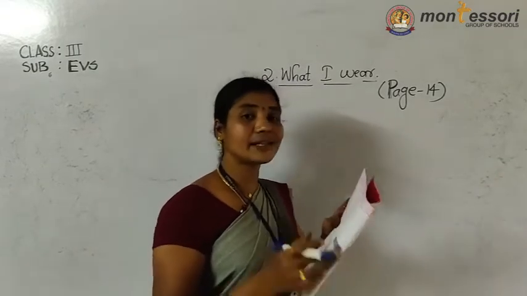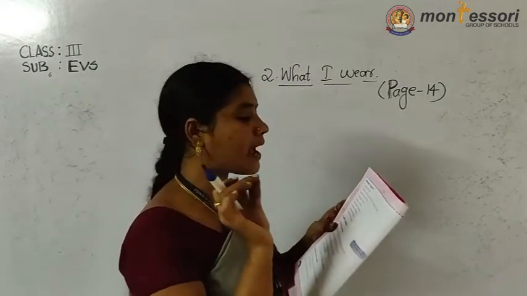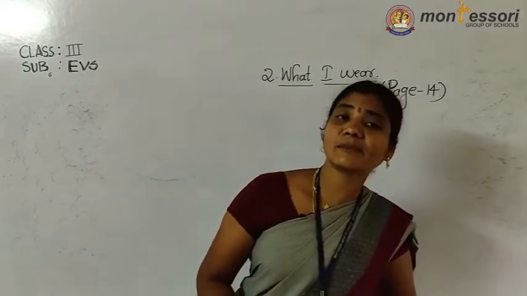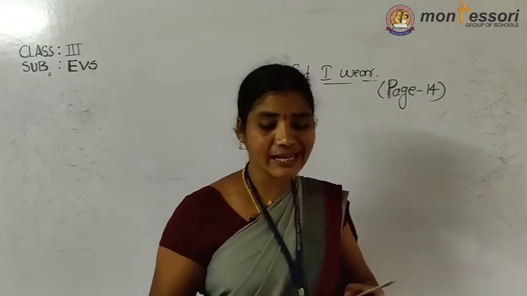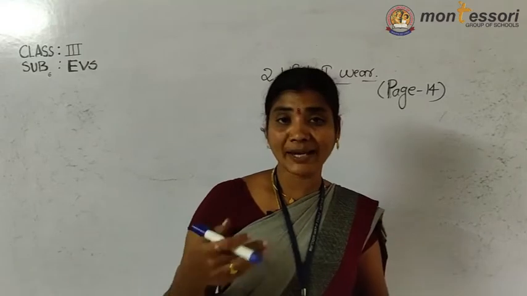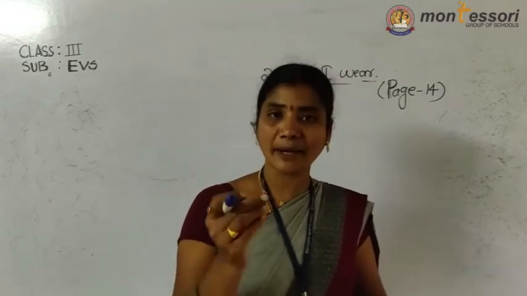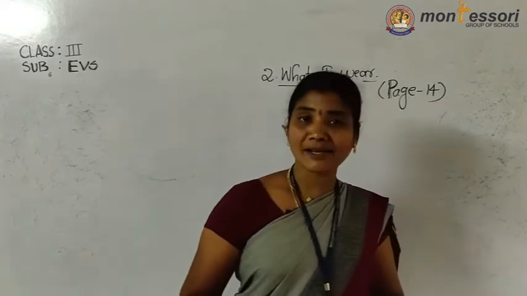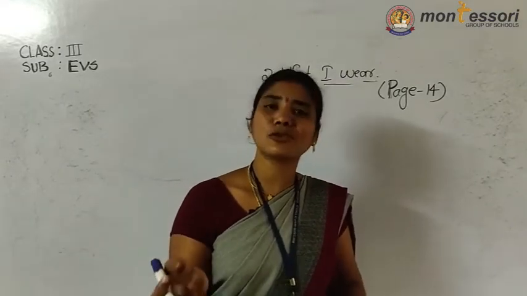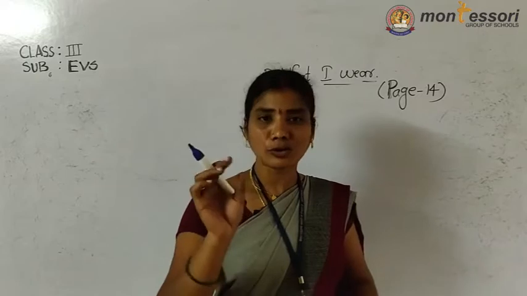Next given, fabric, F-A-B-R-I-C, fabric. What is meant by fabric? The material used for making clothes. The materials used for the purpose of making clothes, no? Those are called fabric. Next, garments. Garments are nothing but clothes.